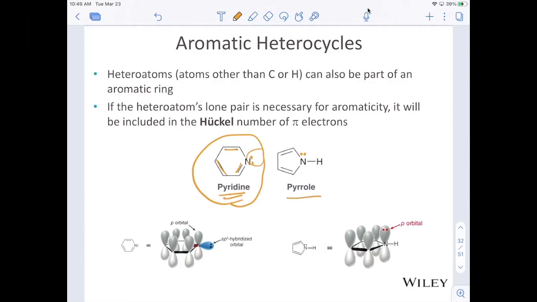However, in pyrrole, because nitrogen now is sp3 hybridized, those lone pairs are put right up in an sp3 hybridized orbital. Those actually contribute. And so now we have 6 pi electrons here as well. And it's shown also nicely down here when it's sp2 hybridized, those lone pairs are off to the side and do not contribute to the delocalization, whereas when it's sp3 hybridized, those electrons are right up in the sp3 hybridized orbital and they contribute in the delocalization.